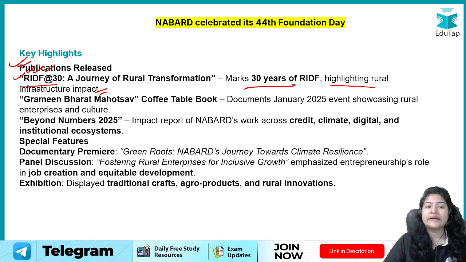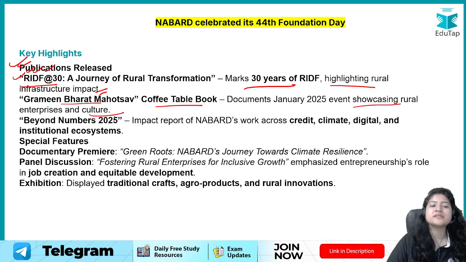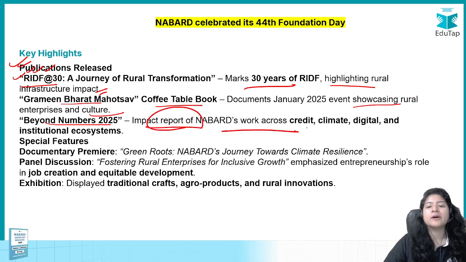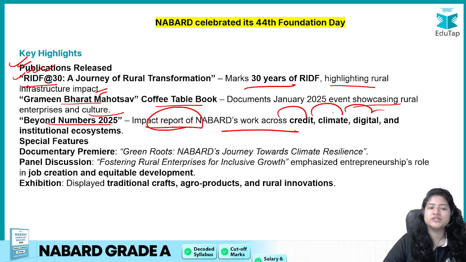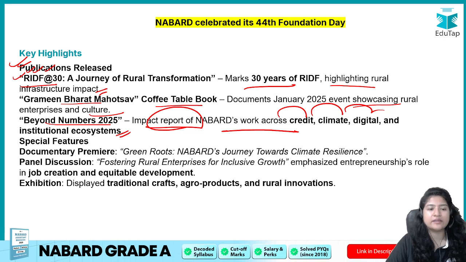Besides this, the Gramin Bharat Mahotsav coffee table book was published, covering whatever rural enterprises and culture exist. Beyond Numbers, the 2025 impact report of NABARD's work across credit, climate, digital and institutional ecosystems, was also released.